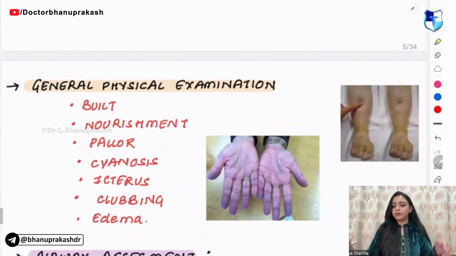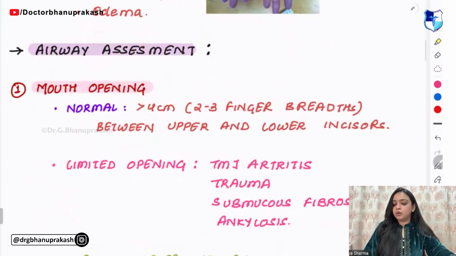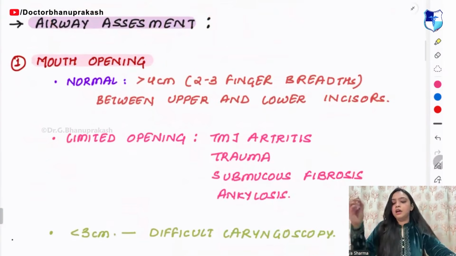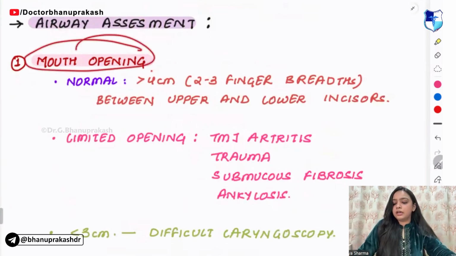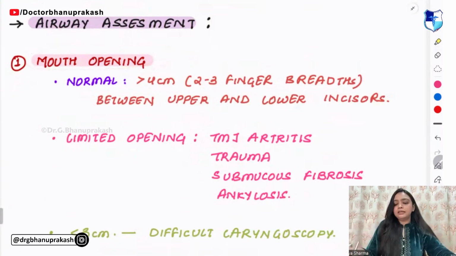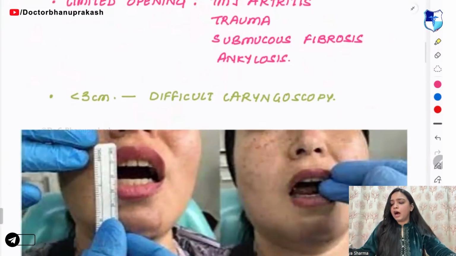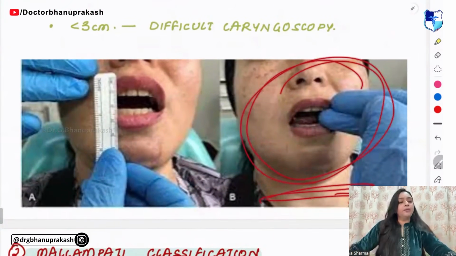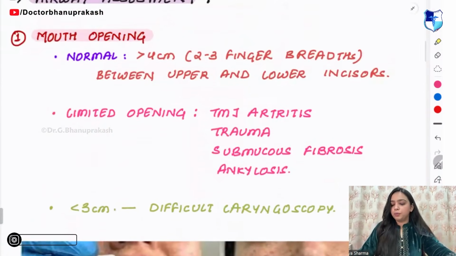You don't need to go into detail of this. The details that you need to know is the airway assessment. Now in the airway assessment, the first one is mouth opening. Normal mouth opening is more than 4 centimeters. How do you have to check? Look at this figure. This is how the mouth opening is checked.